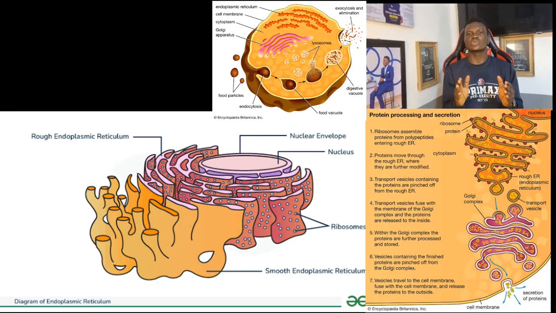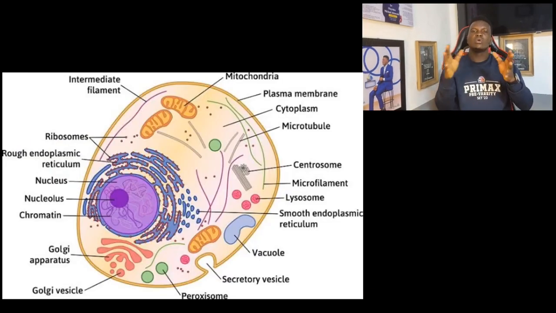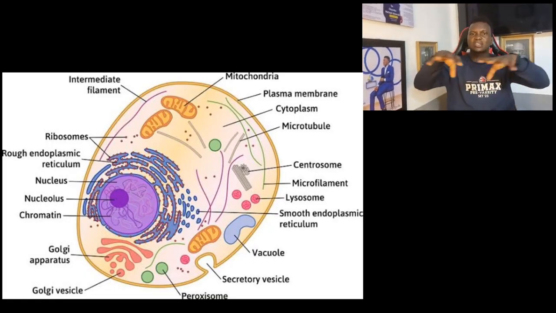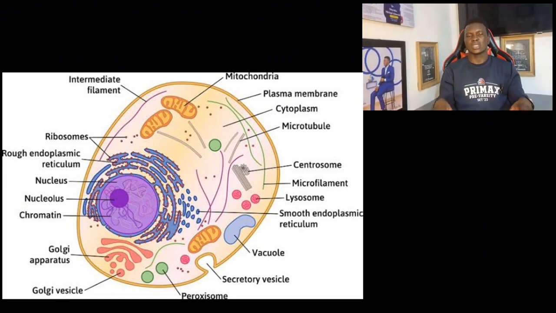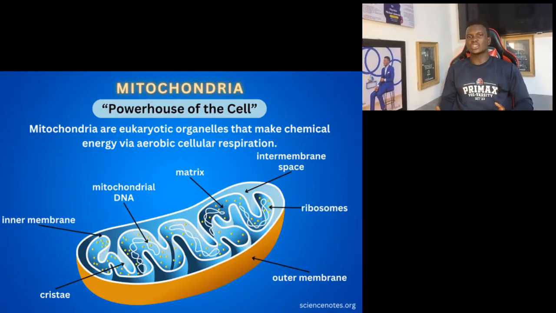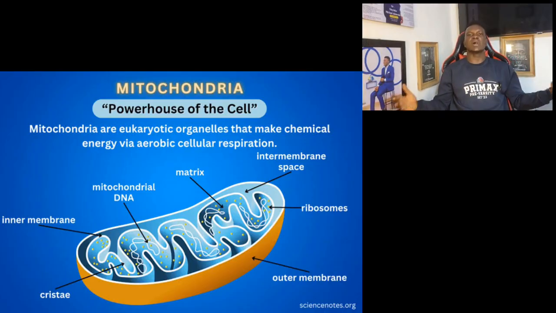The next structure to look at is the cytoplasm itself. We have left the nucleus, we are outside in the cytoplasm. The cytoplasm is a jelly-like fluid, a jelly-like structure that suspends every organelle. So all organelles are dispersed inside the cytoplasm. The next thing to look at is a double membrane structure, which is called mitochondria. Why am I talking like this? Why do I have the energy to talk? It comes from the mitochondria.